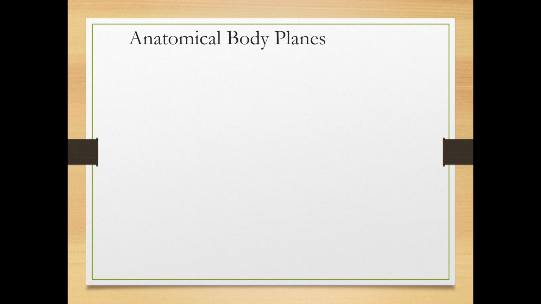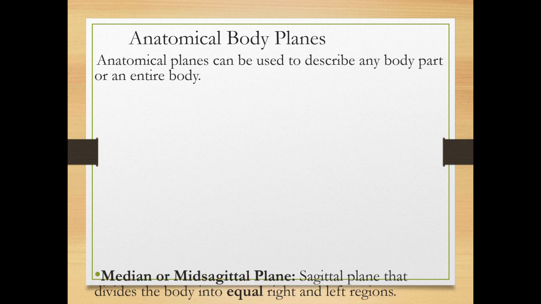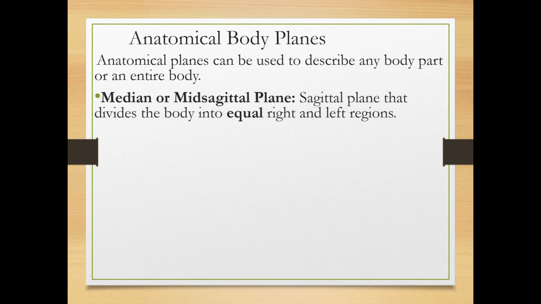Now we are going to see the terms which are related to body planes, anatomical body planes. Anatomical planes can be used to describe any body part or an entire body. It may be one body part or the complete body. So we tell it plane-wise. So we have the median or mid-sagittal plane, the sagittal plane that divides the body into equal right and left regions.